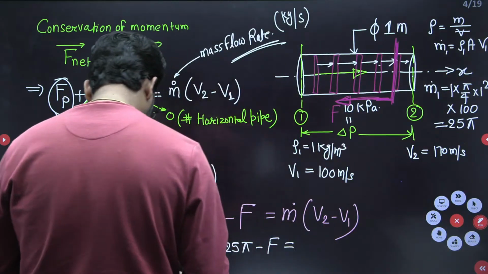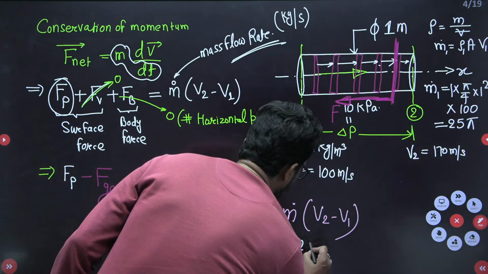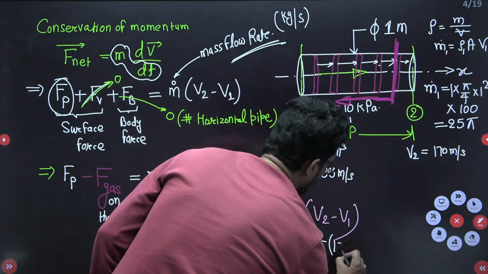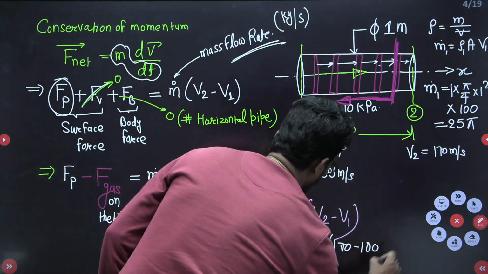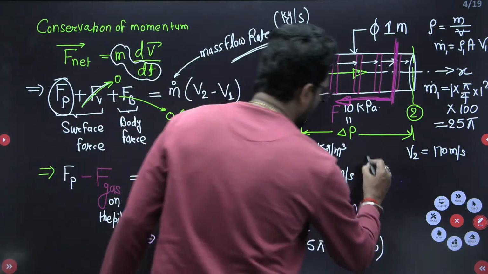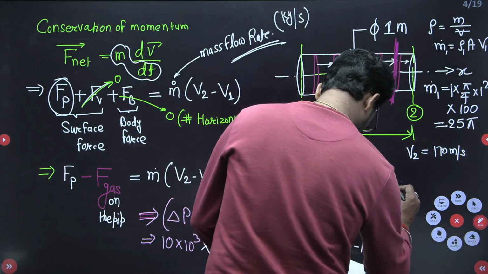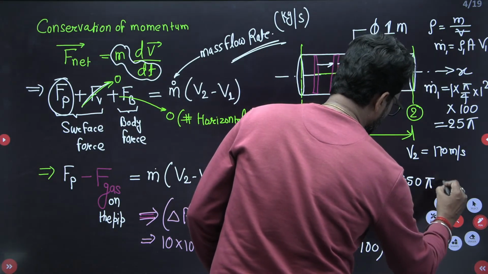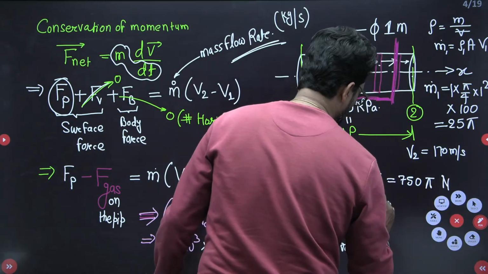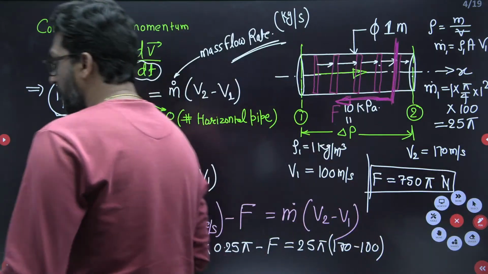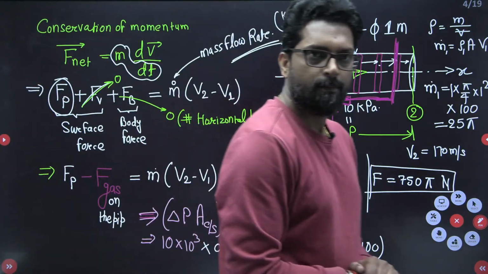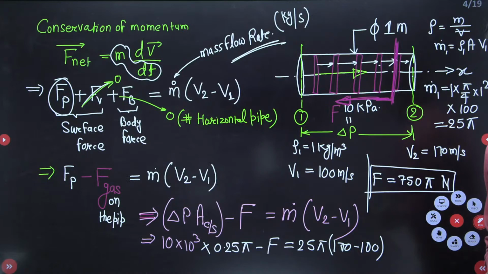So we have to put here 25 pi into V2 minus V1, where V2 is 170 and V1 is 100. So if you find the force, it is 750 pi Newton. The option is given in the pi form. So this is your 750 Newton.